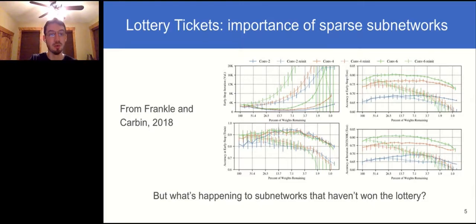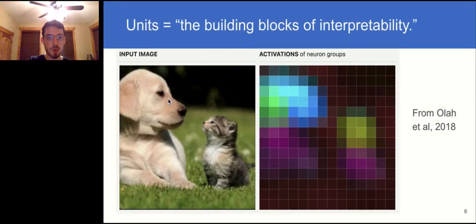We think it has something to do with frivolous features. We look at this from one angle that's largely inspired from neuroscience, the individual unit level. Units have been referred to as the building blocks of interpretability, as analyzing them allows for simple visual understandings. An example work here from Olah et al. developed visual semantic interpretations of units by optimizing images to activate them. They showed that individual units sometimes serve nice interpretable semantic roles, such as a dog detector or a cat detector. And in fact, we'll revisit this method later in the presentation.